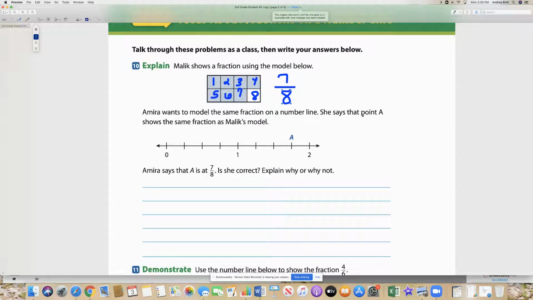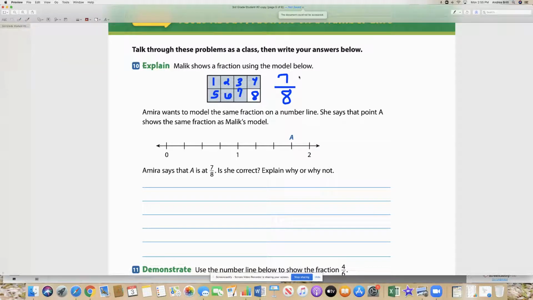She says that point A shows the same fraction as Malik's model. So Malik's model has 7 eighths. She says that what she has is the same thing as him. Well, 7 eighths, let's look at that. Is that a whole or less than a whole? Is it more than a whole or less than a whole?